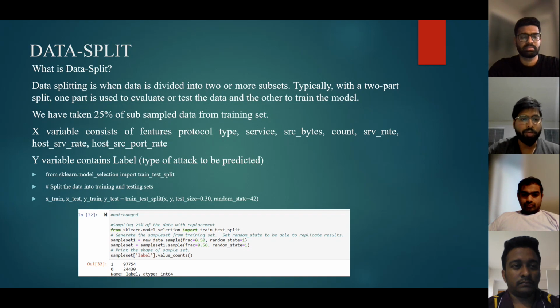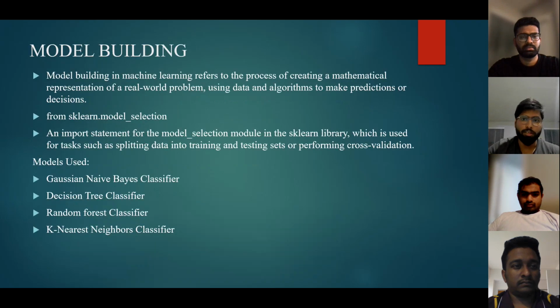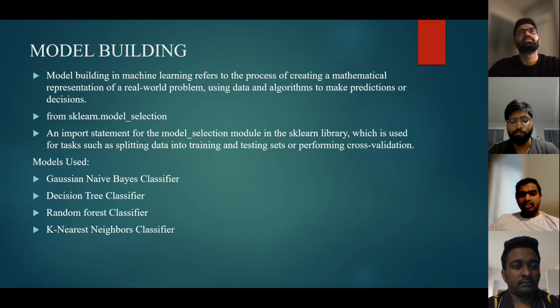Next, my friend is going to continue with model building. Model building is a crucial part of machine learning, and it involves creating a mathematical representation of a system or process that can be used to make predictions or classifications. Here are some of the general steps followed while doing model building.